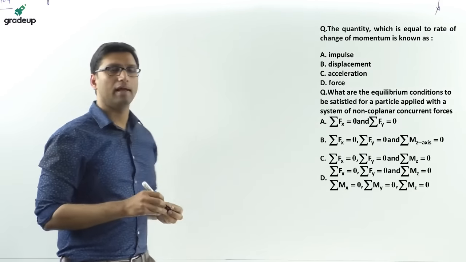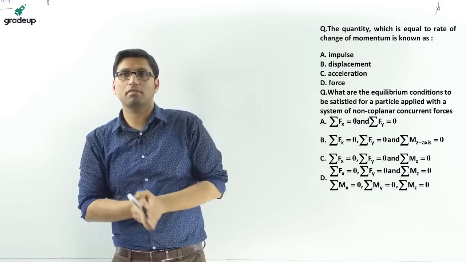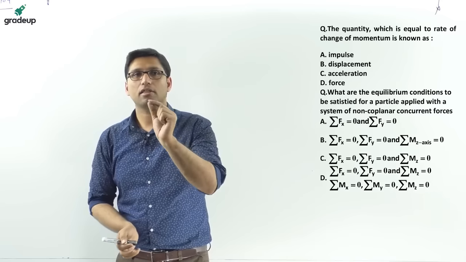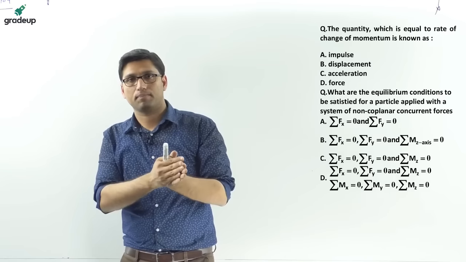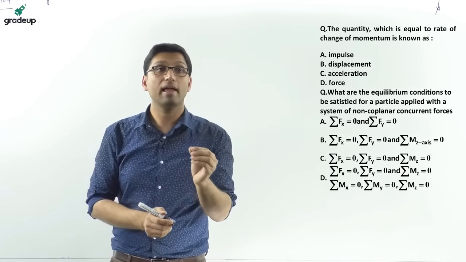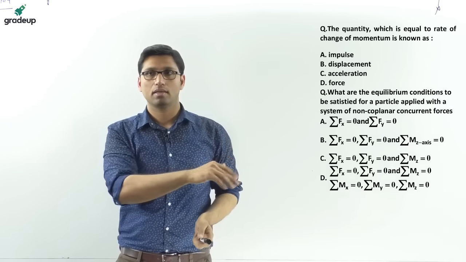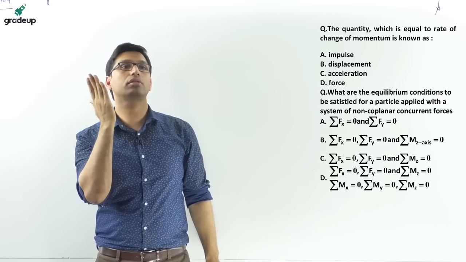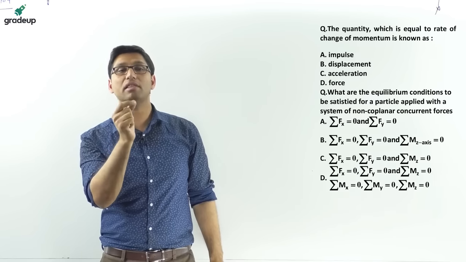Impulse, what is impulse? Impulse means when a batsman hits a ball with the bat, that infinitely small amount of time for which the force acts on a body is the impulse. Similarly, when you slap someone, the interval of time for which you apply force is very small.